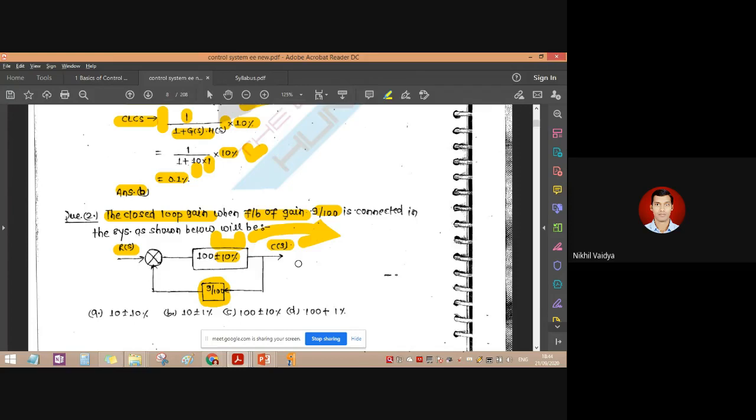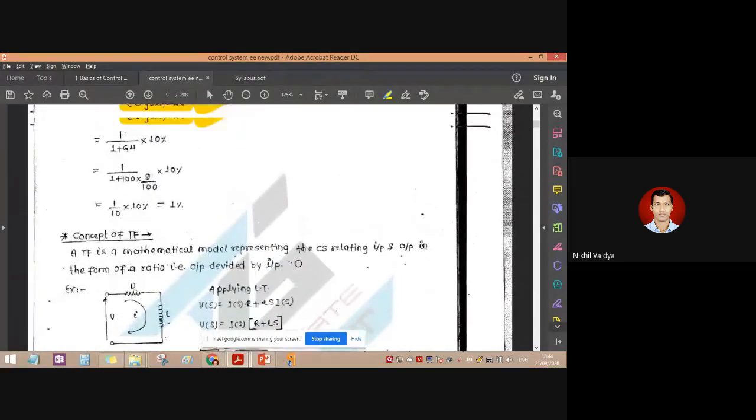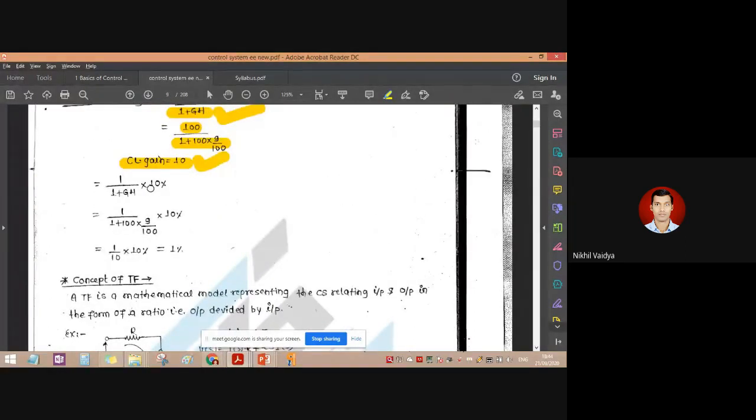That's why I use the formula of sensitivity of a closed loop system. The sensitivity of a closed loop system is given by the same formula, 1 upon 1 plus G(s) into H(s), multiplied by 10%. So 1 upon 1 plus 100 into 9 upon 100, which is basically 10. So 1 upon 10 into 10%, so 1. This is the closed loop tolerance we will get.